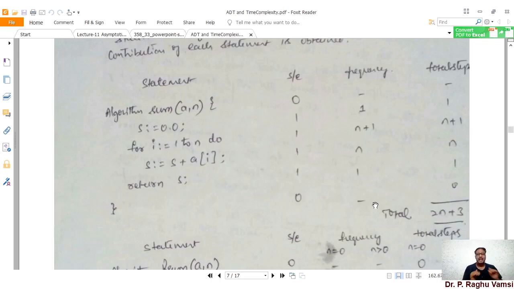Then it is the average case. That means some of the elements are in sorted order, so we need not make much effort to perform sorting. We only need to focus on the 70% or 60% of the elements which are in unsorted order, and the remaining can be easily sorted. If the input is like this, it is said to be an average case.